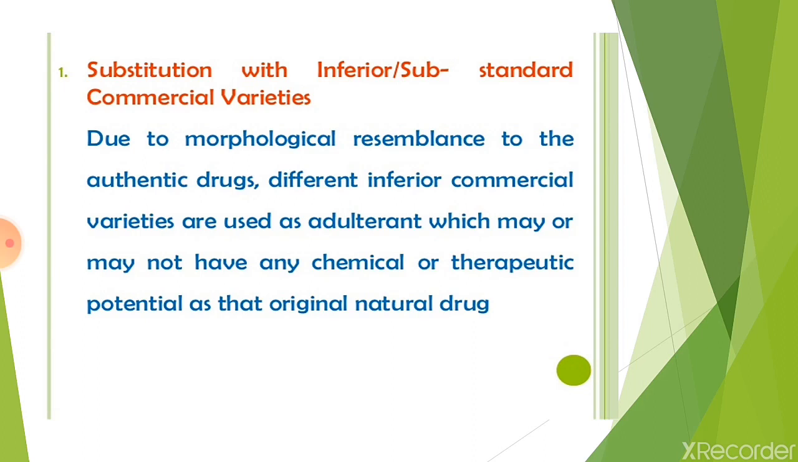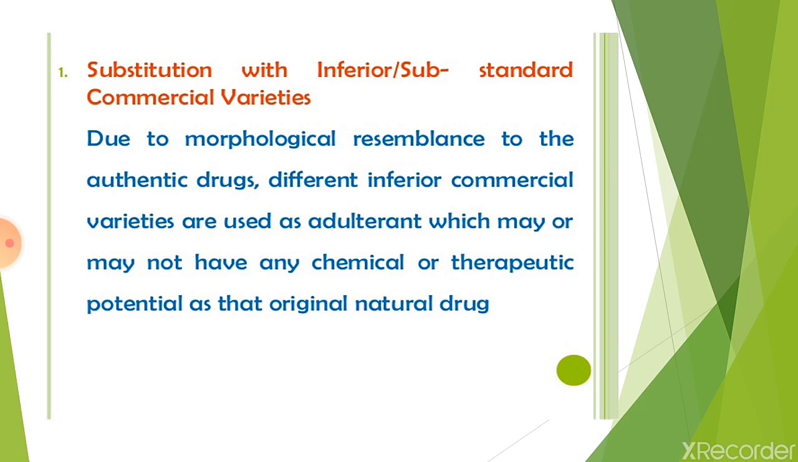First one, substitution with inferior or substandard commercial varieties. Due to morphological resemblance to the authentic drugs, different inferior commercial varieties are used as adulterants, which may or may not have any chemical or therapeutic potential as that of the original natural drug.